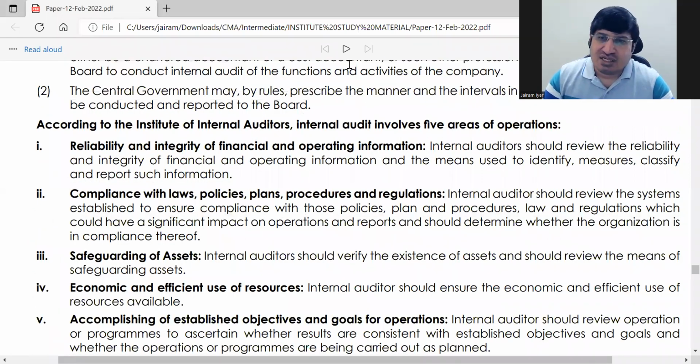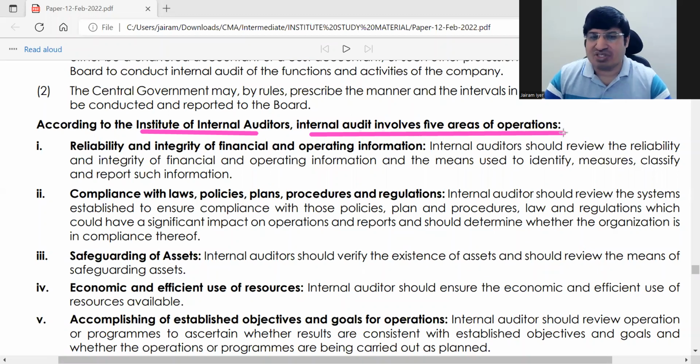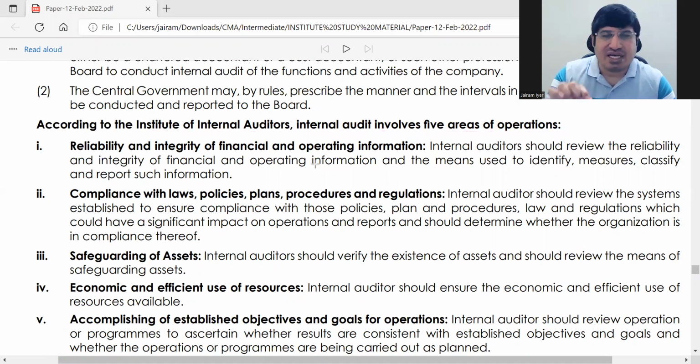चलो, next is according to the Institute of Internal Auditors, ठीक है, New York. Internal audit involves 5 areas of operation. Now this can be a big question of 5 marks. ठीक है. Internal audit involves 5 areas of operations. इसमें जो है इतना सारा डिटेल लिखा है. We don't need all this. ठीक है. इसमें only go by the headings. Okay. 5 areas of operations of internal audit. Okay. By the heading, you can easily write the internal thing.